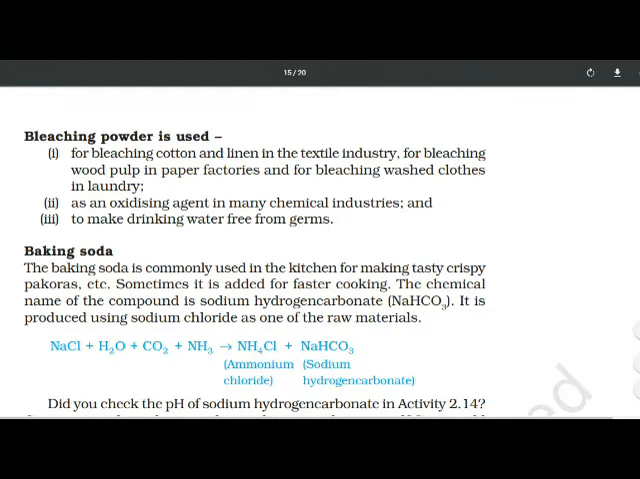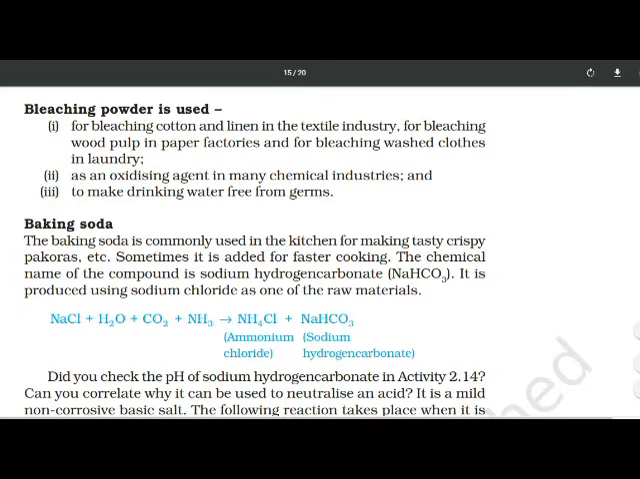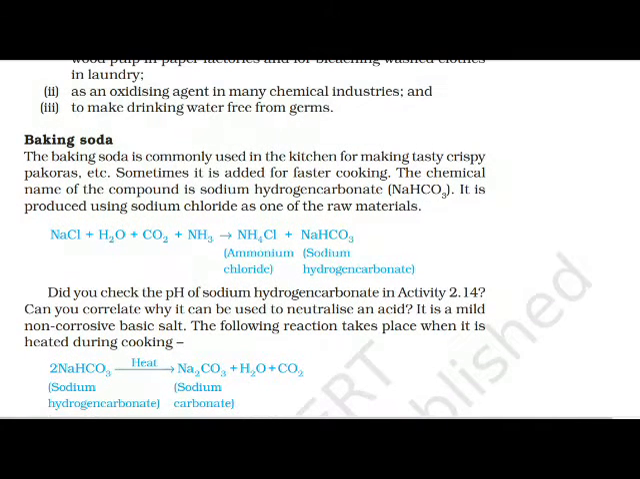Now we are going to see what happens when sodium hydrogen carbonate is heated. When sodium hydrogen carbonate is heated, Na2CO3, sodium carbonate, water and carbon dioxide are formed.